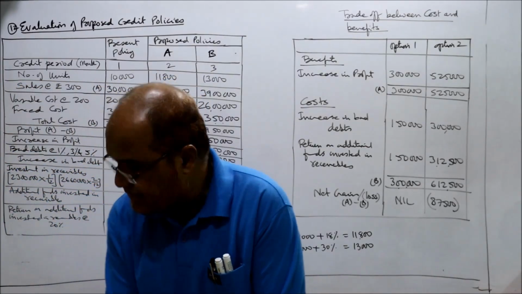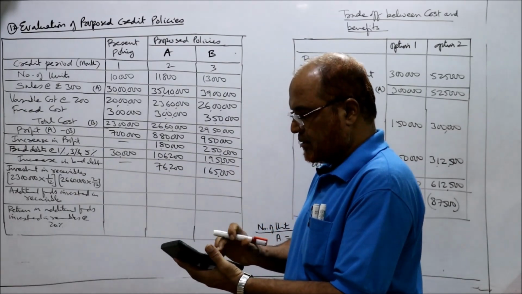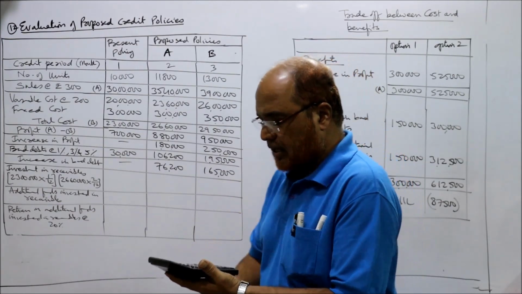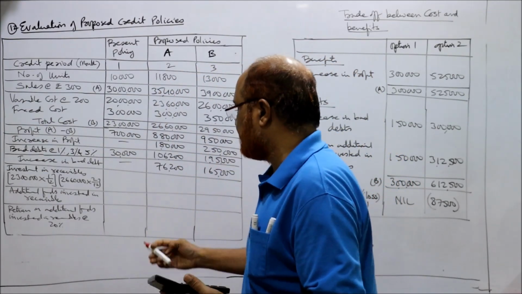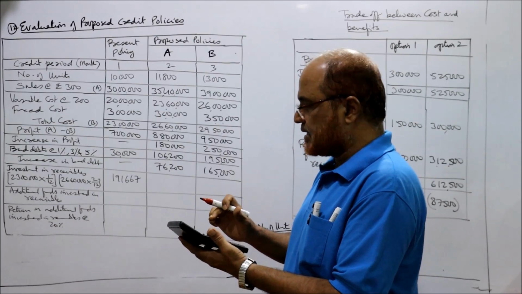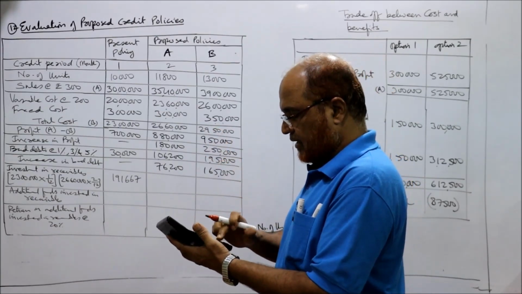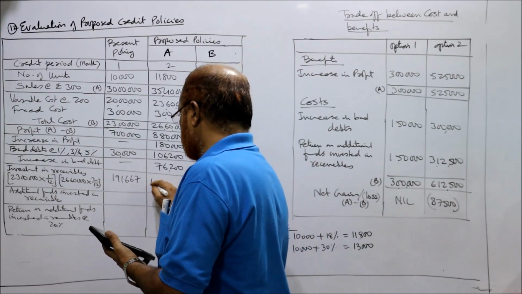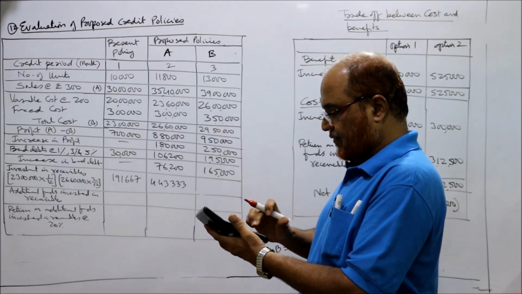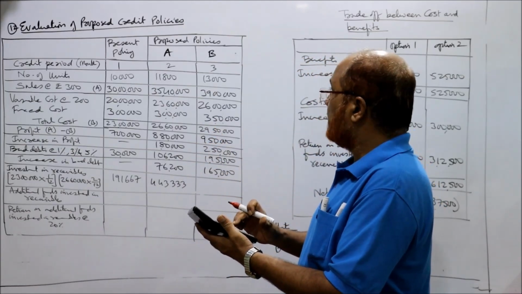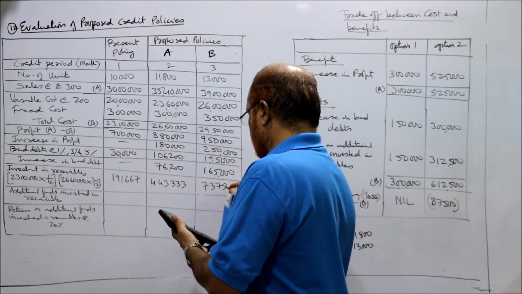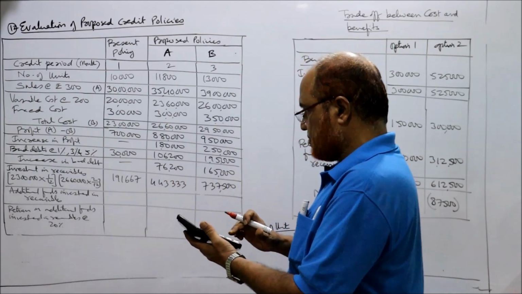Now we'll make the calculations. 23 lakh into 1 divided by 12, it comes to 1 lakh 91,667. Second, 26 lakh 60,000 into 2 divided by 12, 4,43,333. Similarly, 29,50,000 into 3 divided by 12, 7,37,500.